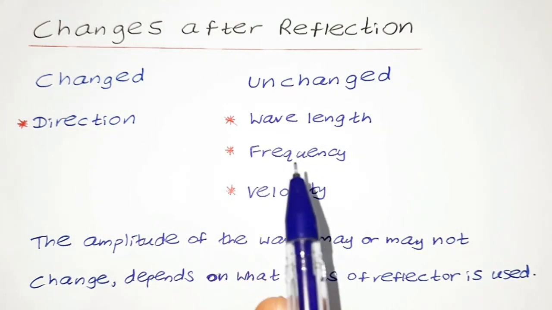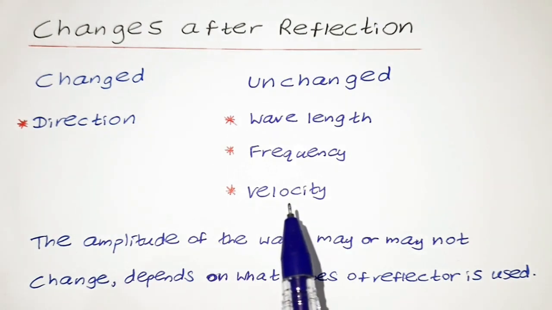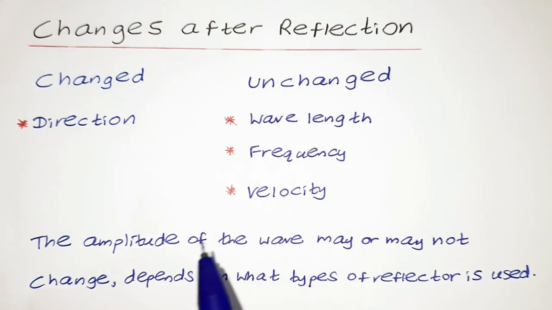The wavelength, the frequency, and the velocity of the wave would remain unchanged, and also the amplitude of the wave may or may not change depending on what type of reflector is used. If we have a really good reflector, we would observe that the incident ray and the reflected ray would have the same amplitude.